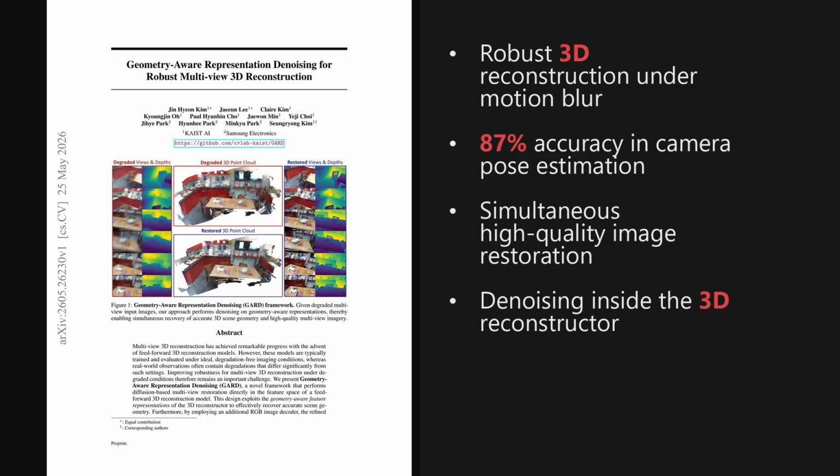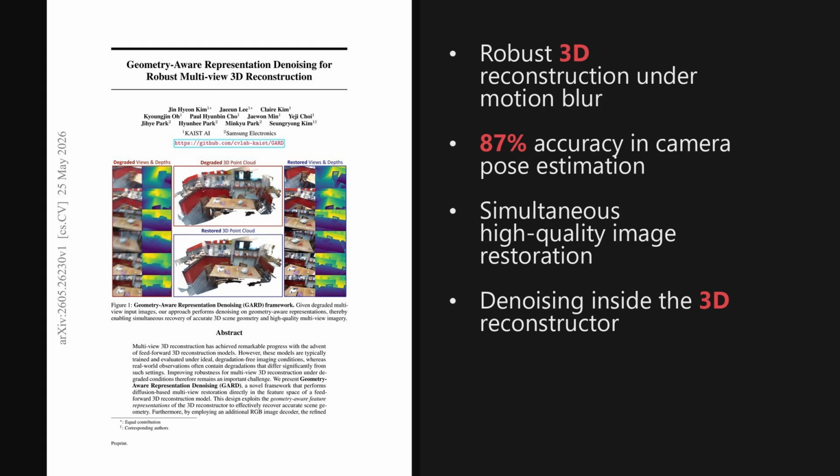While feed-forward multi-view 3D reconstruction models have recently achieved impressive spatial consistency under ideal conditions, maintaining robustness against real-world corruptions like camera motion blur remains a critical open challenge. To solve this, the authors introduce a novel framework called GARD, which achieves a massive jump in camera pose estimation accuracy, hitting 87% on a challenging benchmark compared to just 75% for prior multi-view baselines.